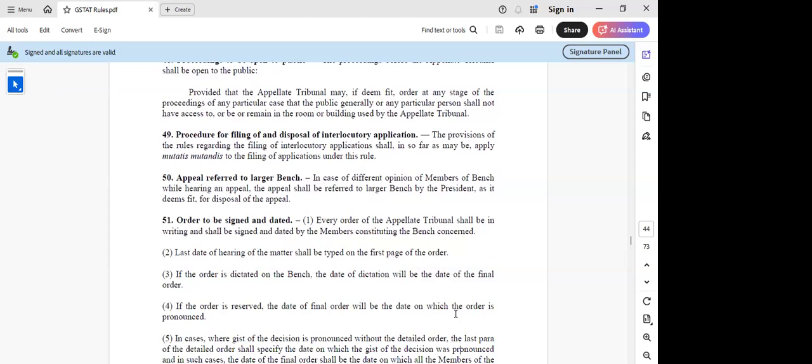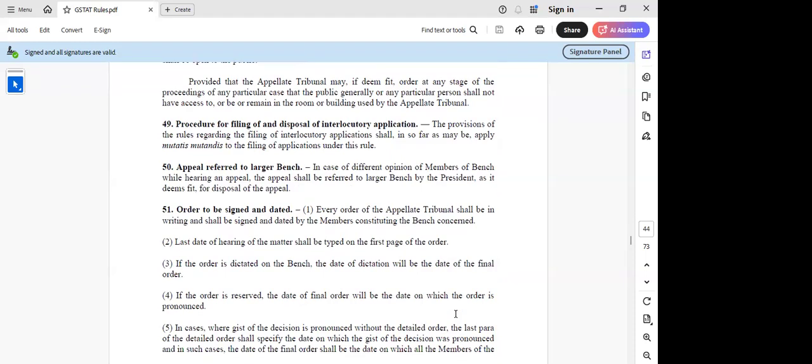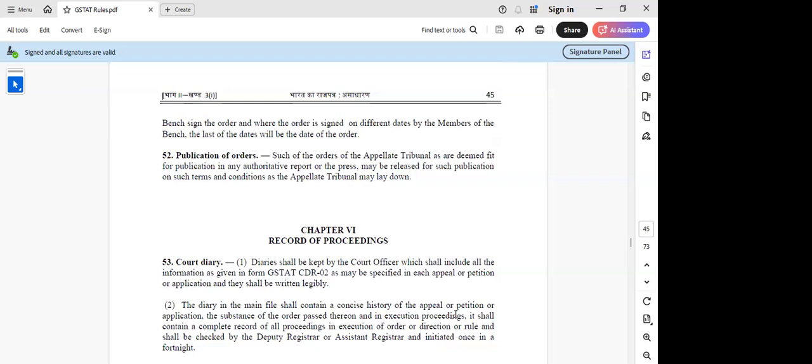And wherever the gist of the decision is pronounced without a detailed order, the last part of the detailed order shall specify the date on which the gist of the decision was pronounced. And in such cases, the date of the final order shall be the date on which all the members of the bench sign the order. And where the order is signed on different dates by the members of the bench, the last of the dates will be the date of the order. So we have to check the dates signed by all the different members of the bench, and the last date should be the date of the order, irrespective of when it is served, right, sir? Right.